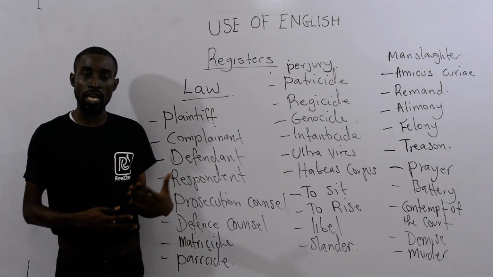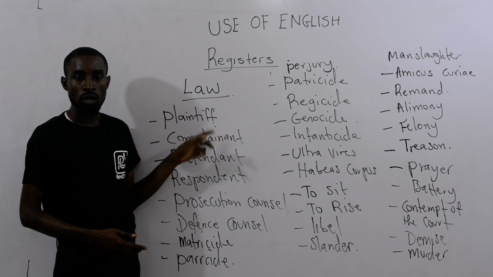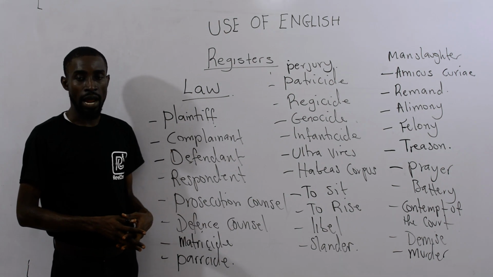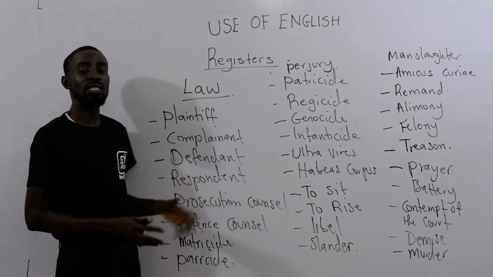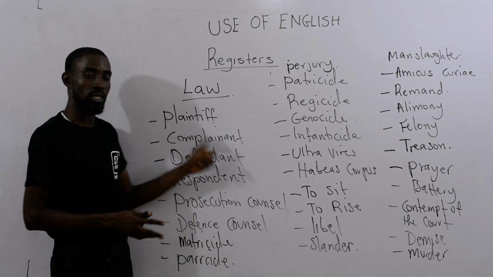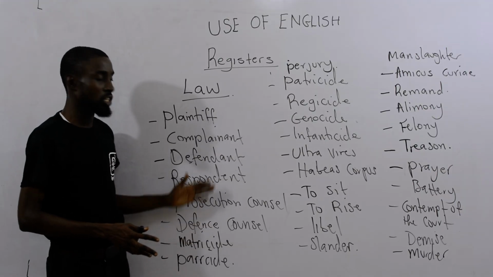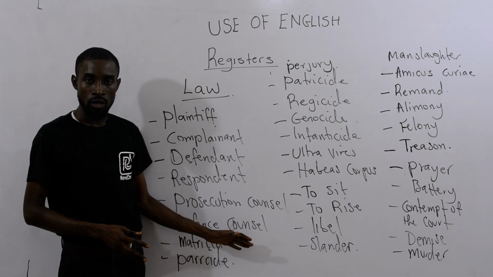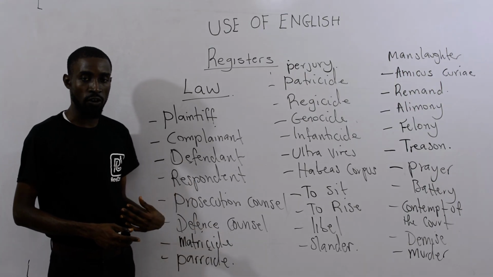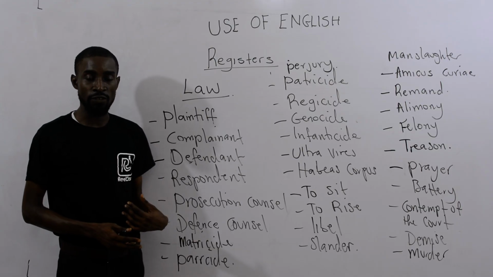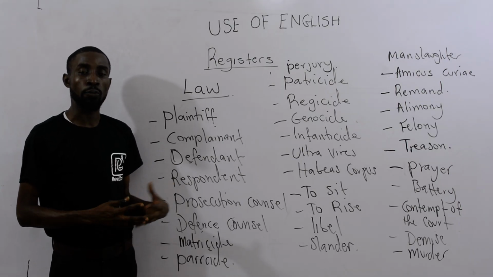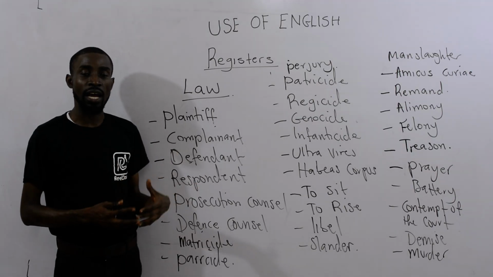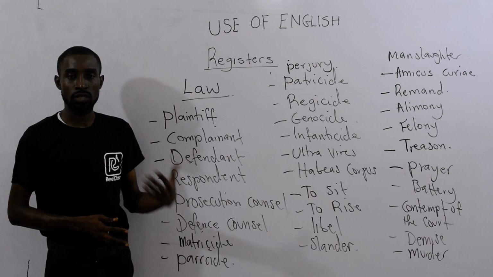The person that institutes a case against someone I've told you is the plaintiff. So the lawyer that will stand for the plaintiff is the prosecution counsel. All right? So the defendant is the person that is being sued by the plaintiff. So the lawyer that stands for the defendant or respondent is called the defense counsel. All right? So if I sue you, I am the plaintiff, and the lawyer that will stand for me is called the prosecution counsel. You that have been sued, of course, you are the defendant, and the lawyer that will defend you is called the defense counsel.